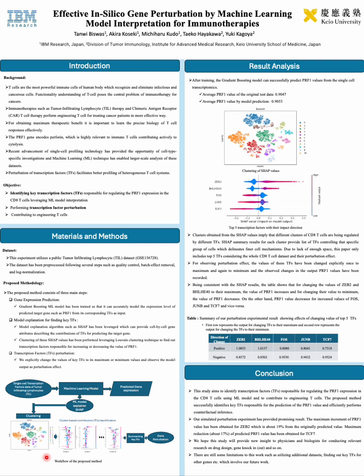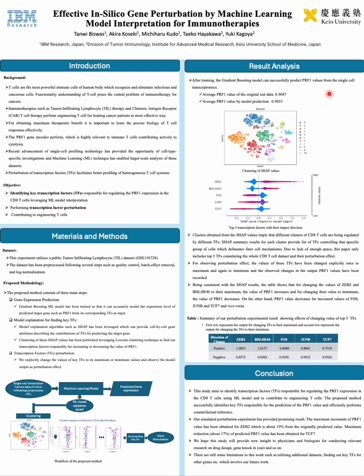Our final step involves transcription factor perturbation, where we have intentionally changed the value of key transcription factors to their maximum or minimum and observed the model output as perturbation. By comparing the average PRF1 value of the original test data and the model predicted value, it can be observed that the trained machine learning model can predict PRF1 value from the transcription factors successfully.